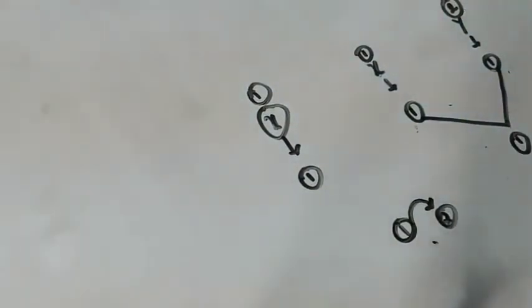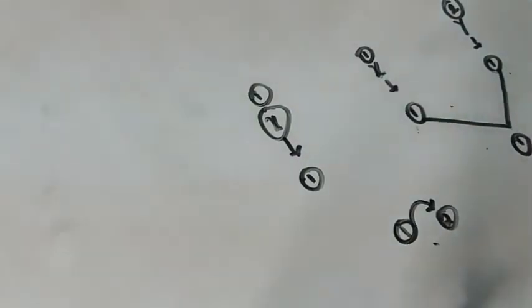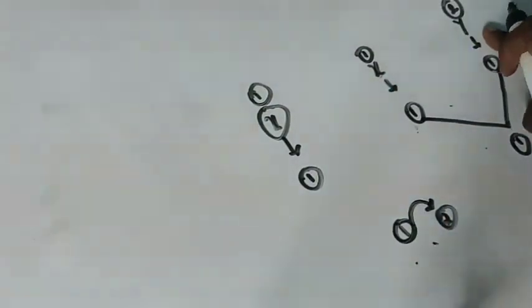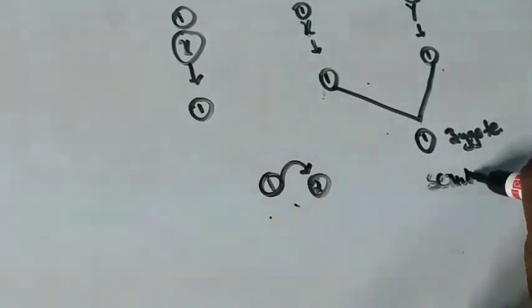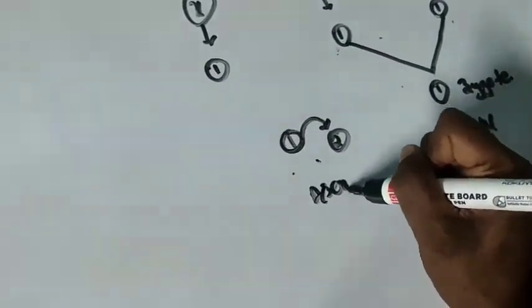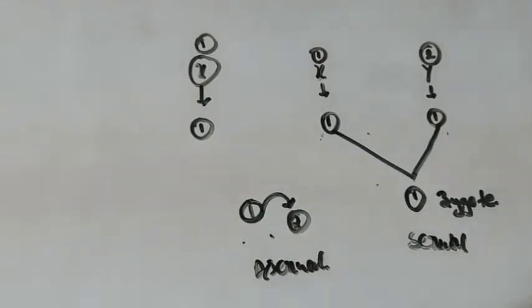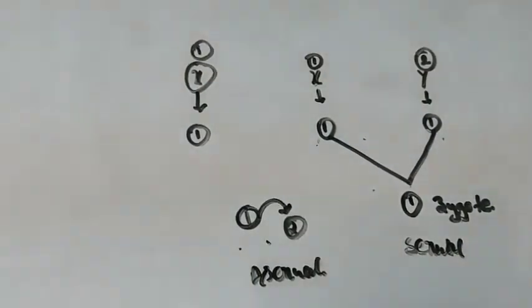Here there is no need of two plants, two parents are not needed. Directly from one parent I am getting the second offspring. Such a mode of reproduction is known as asexual reproduction. But coming to sexual reproduction, there must be two parents, and the two parents should produce two gametes, and the two gametes should fuse, forming one zygote. This is sexual reproduction, and the other is the asexual mode of reproduction. Now let's see once again the definition of asexual reproduction. What is asexual reproduction? Let's see.